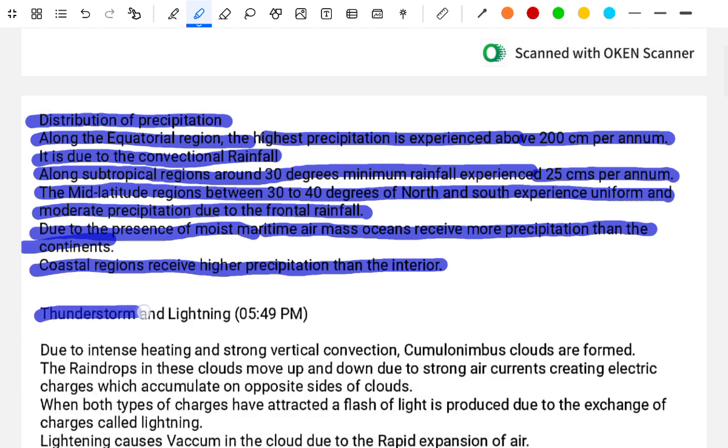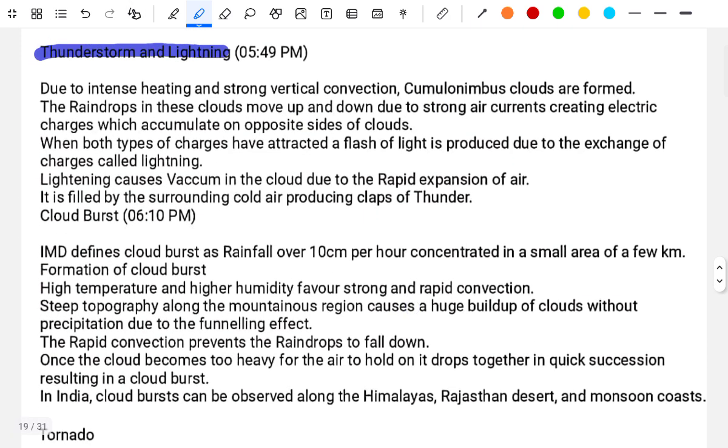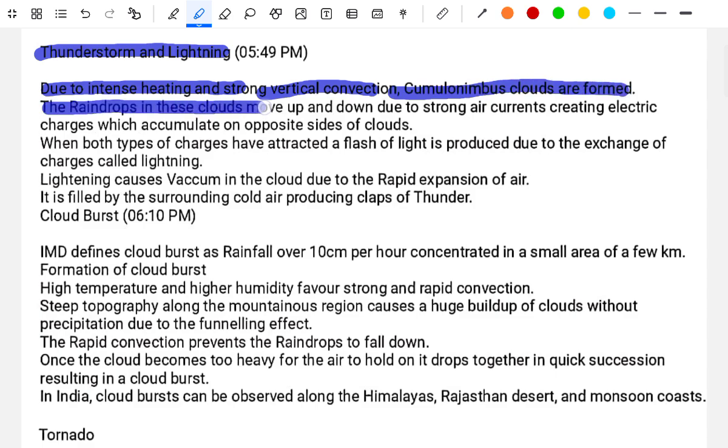Thunderstorm and lightning. Due to intense heating and strong vertical convection, cumulonimbus clouds are formed. The raindrops in these clouds move up and down due to strong air currents, creating electric charges which accumulate on opposite sides of the clouds.